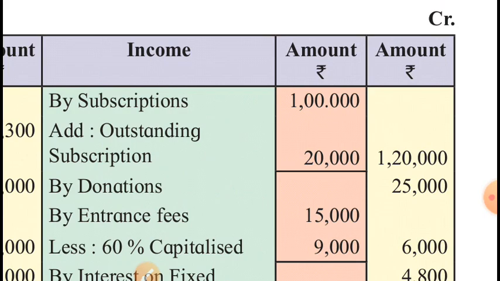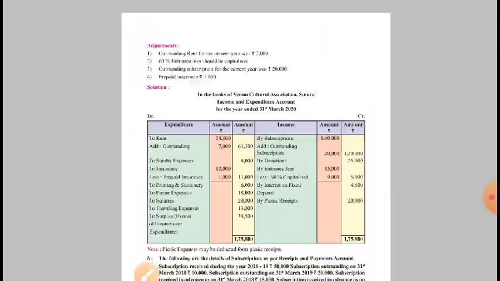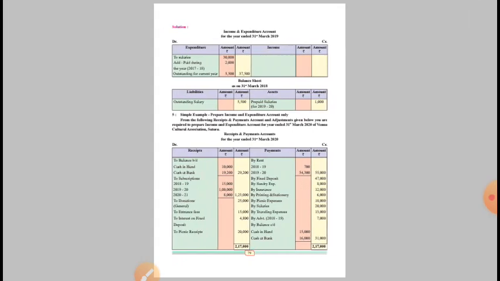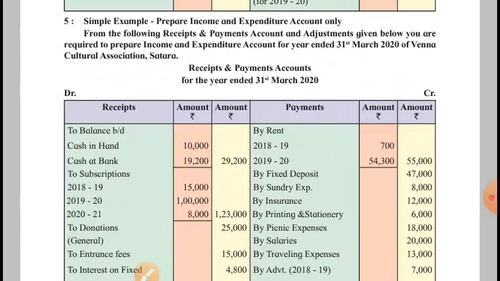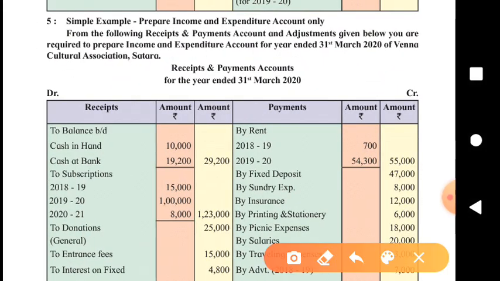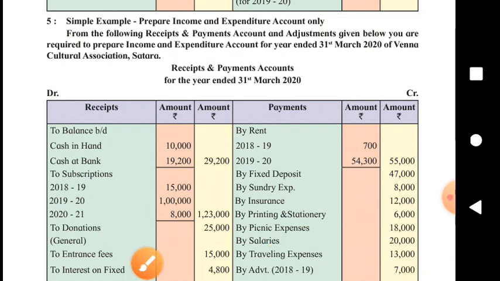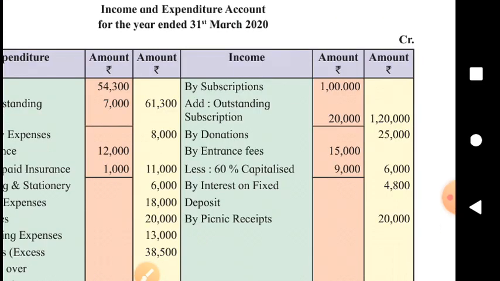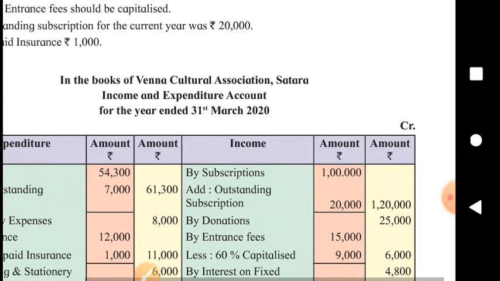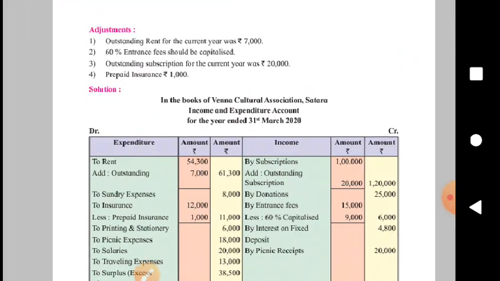What will we have to do? We will have to tick mark subscription. There is an adjustment on it. Here is subscription on the receipt side. Tick mark. Which subscription should be tick marked? Current year subscription for the year 2019-20 will be shown in the inner column, 1 lakh, and to this amount the current year's outstanding subscription will be added, and thereby total income by way of subscription for the year becomes 1,20,000.